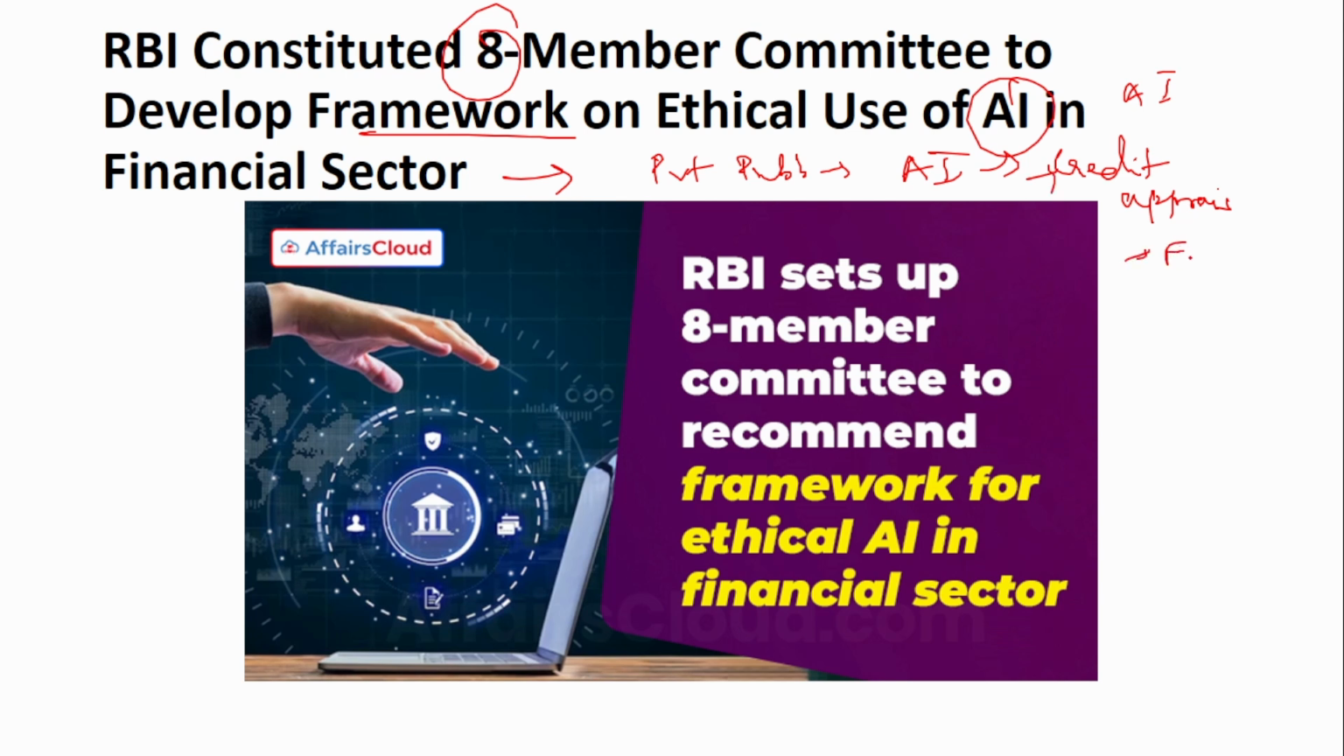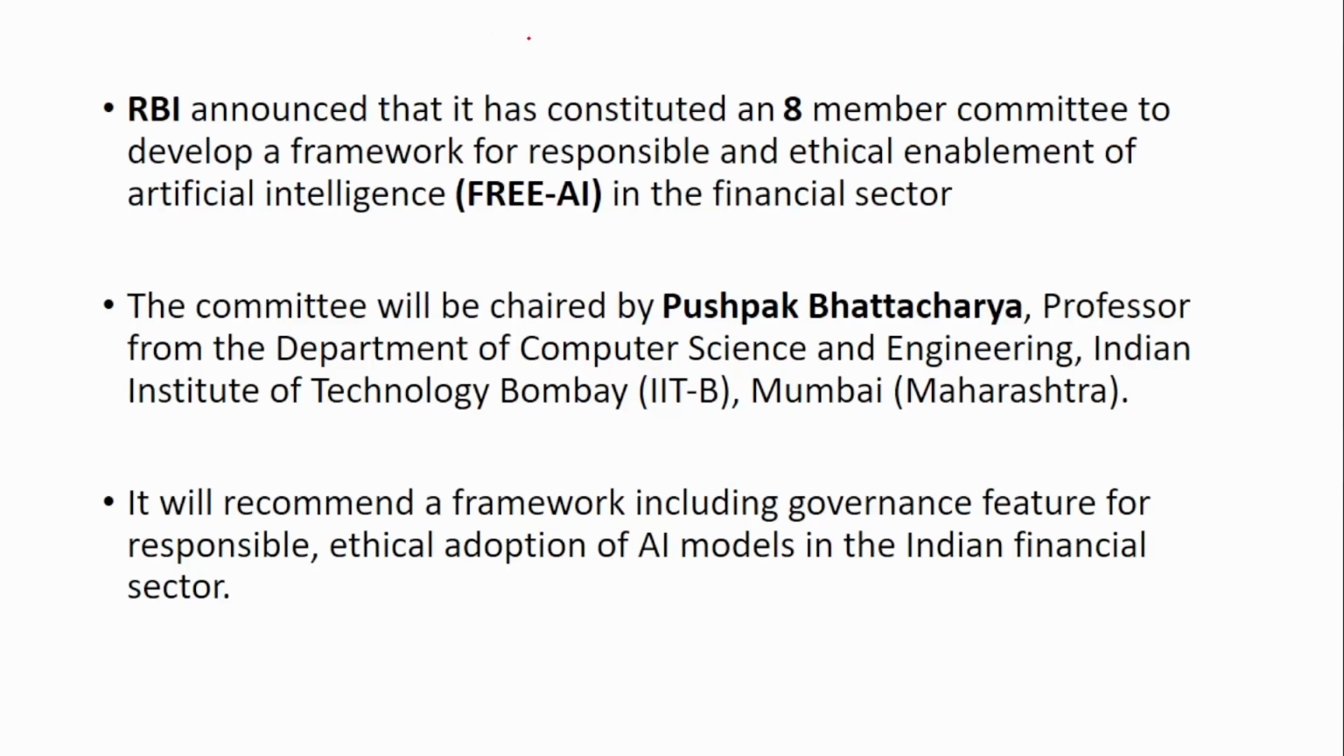It is also used in fraud detection. So banks have started applying artificial intelligence in fraud detection and in credit appraisal. So these various applications of AI in the banking sector are already occurring. In order to ensure that the ethical use of AI happens, this framework has been formed. So RBI announced that it has constituted an 8-member committee to develop a framework for responsible and ethical enablement of artificial intelligence in the financial sector.